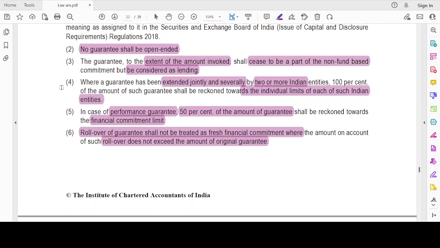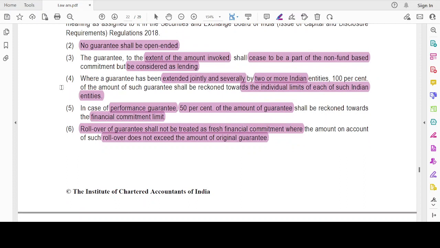Then, where a guarantee has been extended jointly and severally by two or more Indian entities, 100% of the amount of such guarantee shall be reckoned towards the individual limit of each of such Indian entities. See, for example, I have given a guarantee, but I have given it jointly and severally, which means I have a joint and several liability. Therefore, I have to reckon that 100% of that amount falls within the financial commitment limit of each of that particular entity.